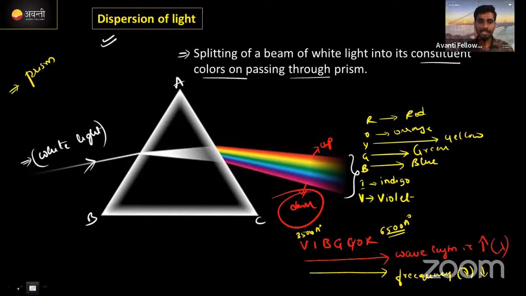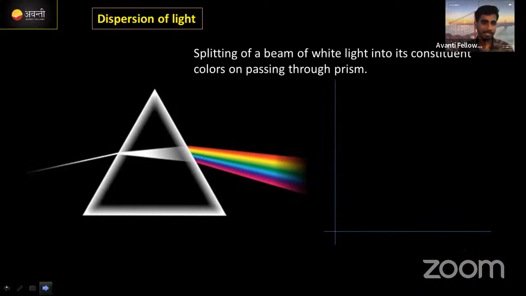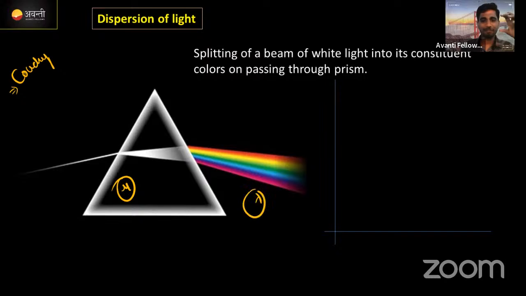Actually, there is a scientist, Cauchy. He doesn't come in our class, he has already passed away. Cauchy gave an equation: there is a relation between refractive index and the wavelength. The refractive index mu is equal to a plus b by lambda squared plus c by lambda to the power 4. Like this, he gave one equation.